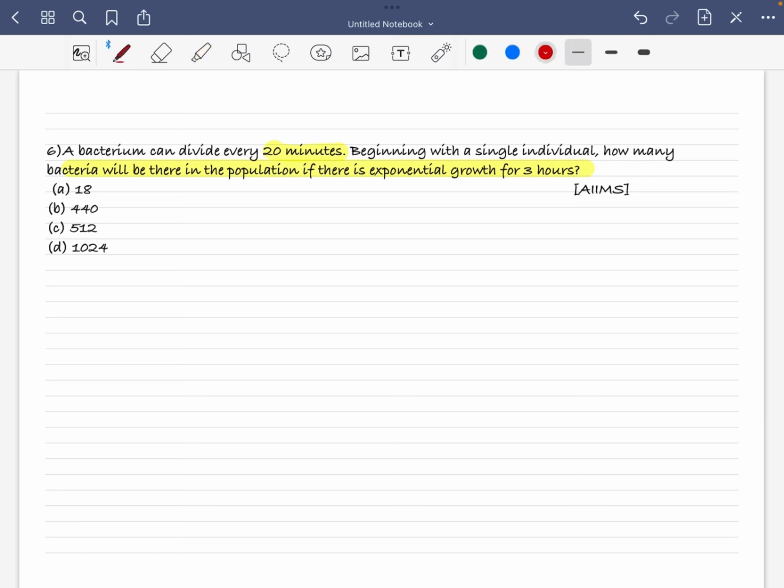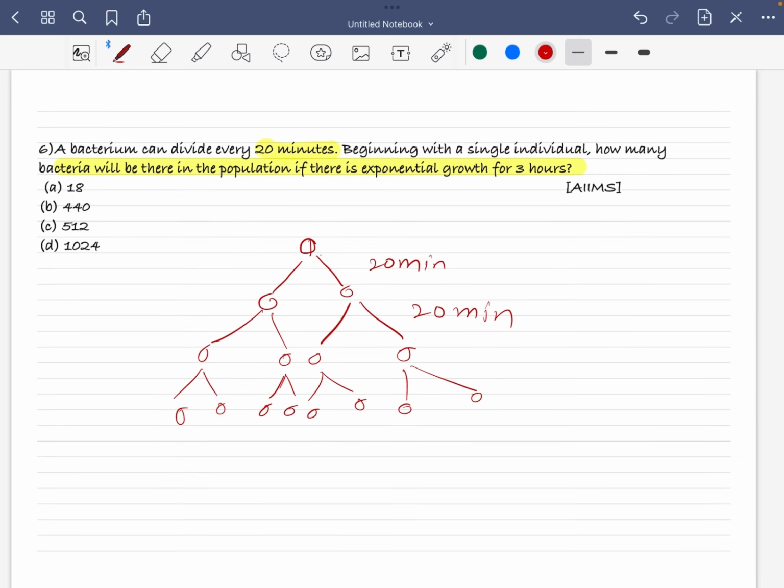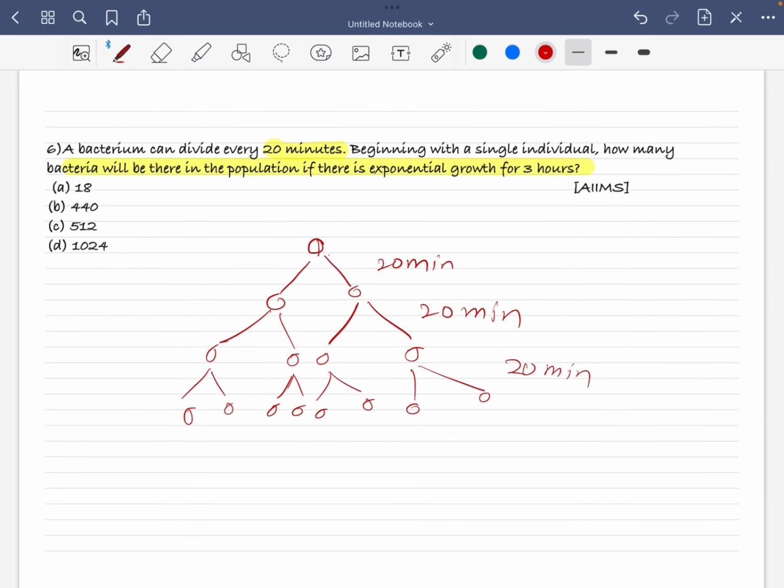So we can say if there is one bacteria, in the next 20 minutes it's going to become double. In the next 20 minutes, it's going to become 4 times. In the next 20 minutes, 8. So we can say in a cycle of 1 hour, basically 20 times 3 is 1 hour, so in 1 hour there are going to be 3 cycles.